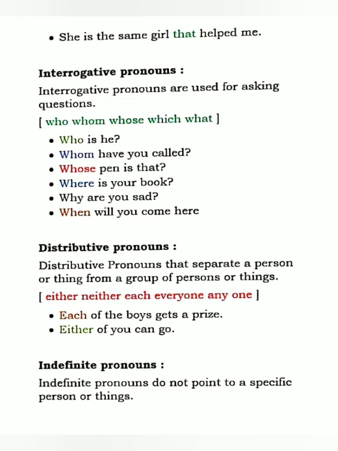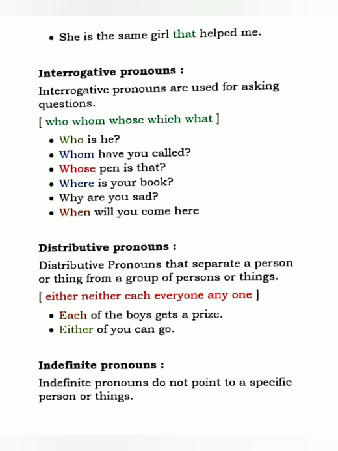Okay, they also refer to persons or things one at a time. So for this reason they are singular in number and they use singular verbs also. For example, either, neither, each, everyone, any, one, etc.